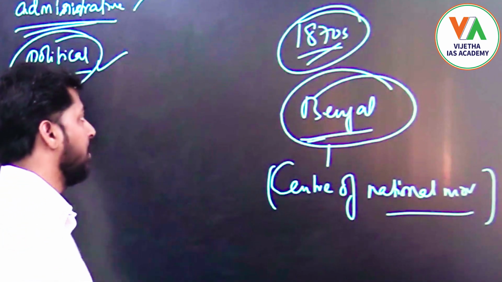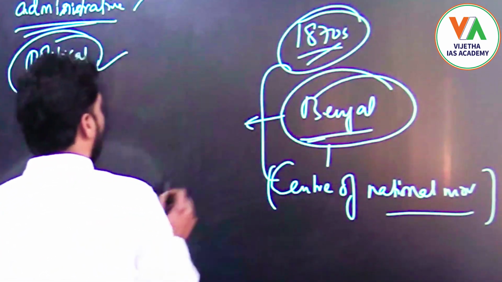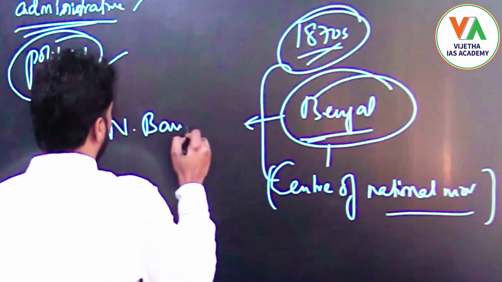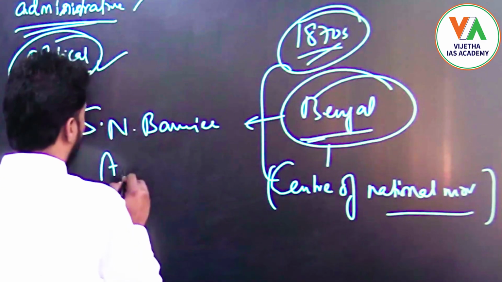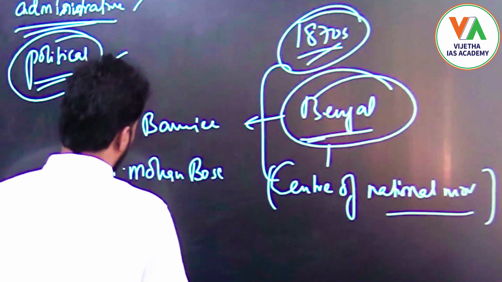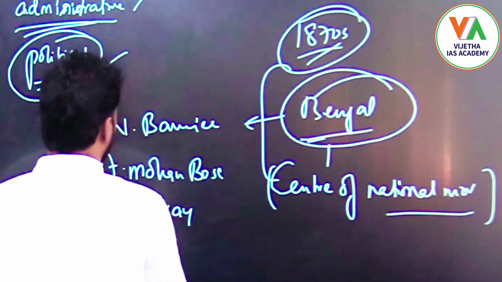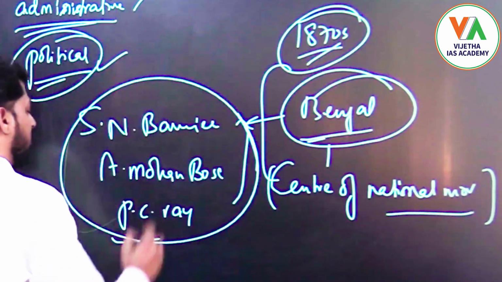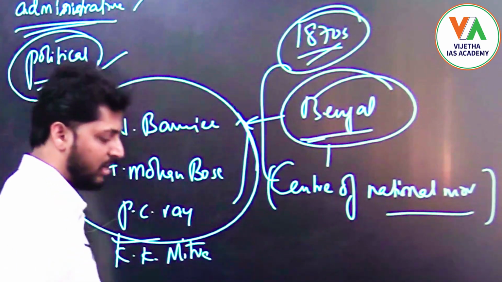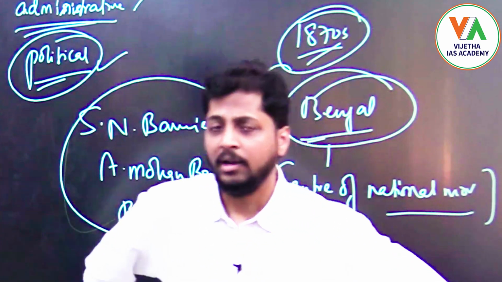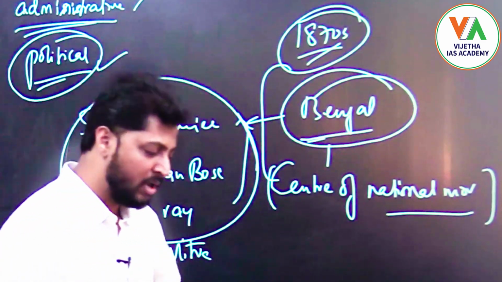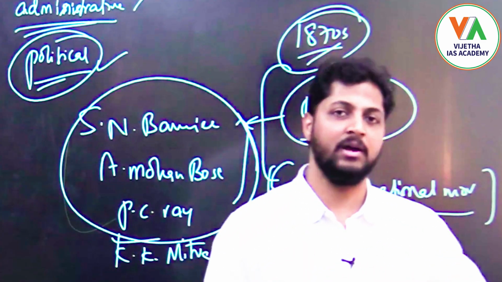Various leaders and intellectuals like Surendranath Banerjee, Anand Mohan Bose, P.C. Ray, right, and many more, developed this feeling of nationalism particularly in Bengal.